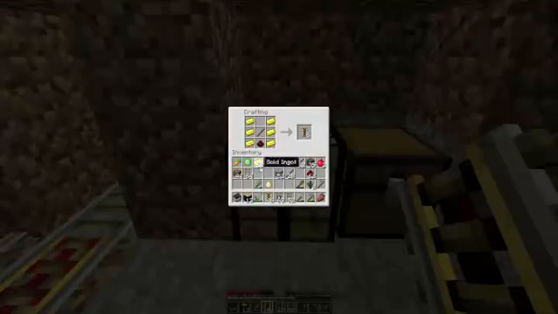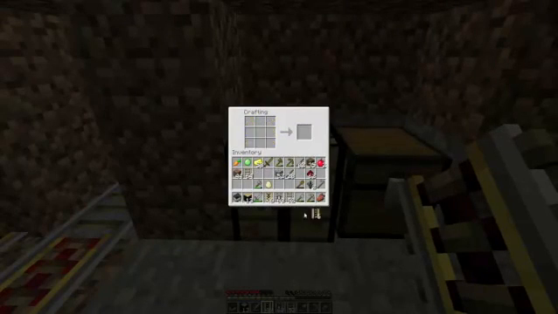Normal rails can be built by placing a column of iron on the left and right of the crafting table, followed by a stick in the center section.